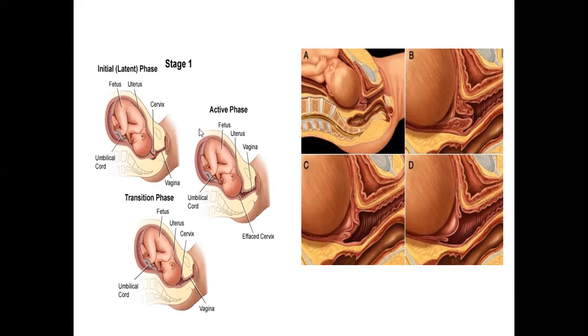In the active phase, if you observe, the cervix has dilated to a great extent and effacement has taken place. In the transition phase, you still find a significant amount of dilation being observed here. The same thing, if you zoom, you see in this diagram.